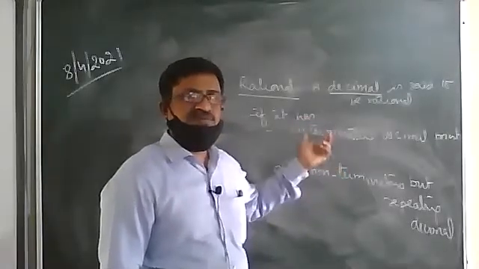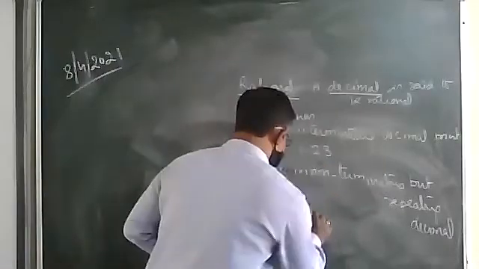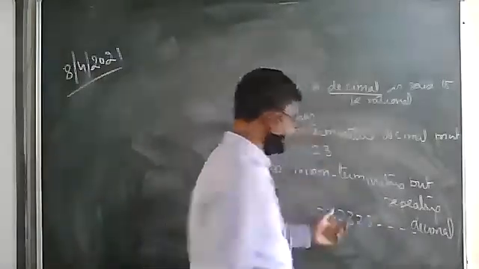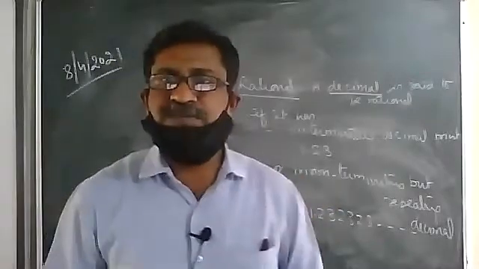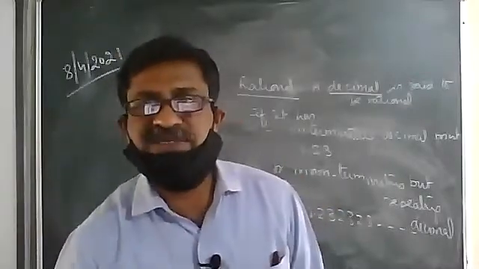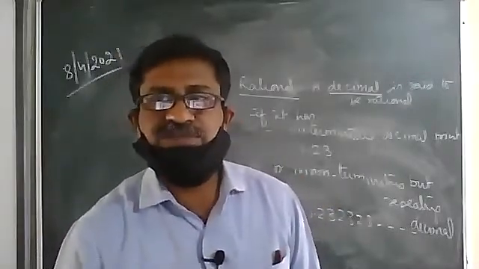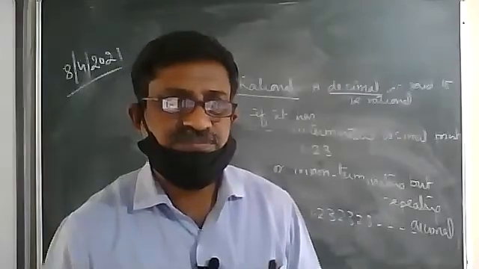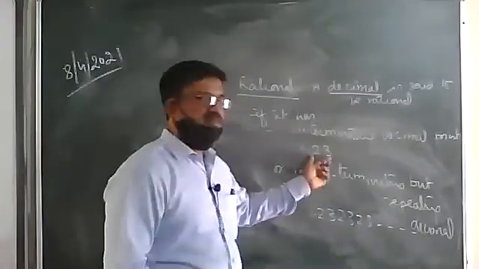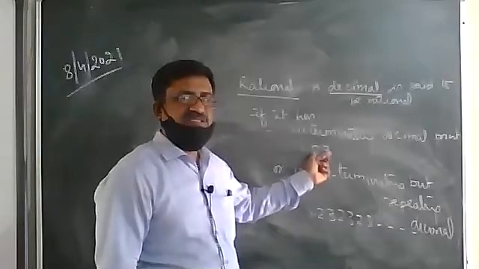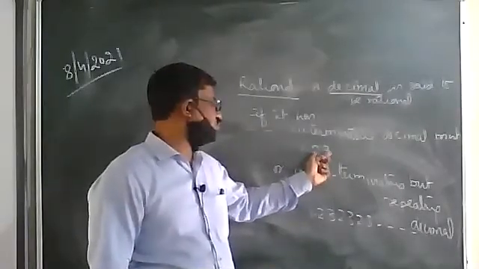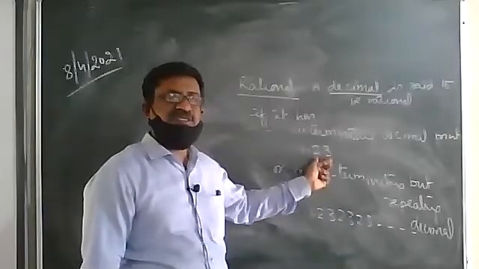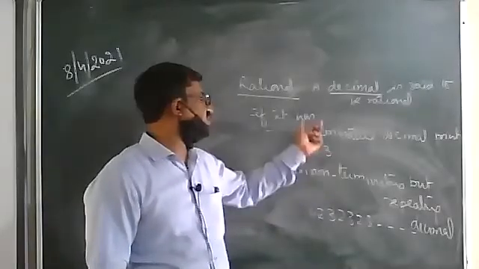Or if the number does not have a fixed number of digits, it should repeat. We got 1.23, 23, 23, dash. Both these types of numbers are said to be rational numbers. Either they should terminate or they should repeat. I've taken the example 1.23. This number has a fixed number of digits, 2 digits we are having. Since it has a fixed number of digits, that is 2, we say it is a rational number